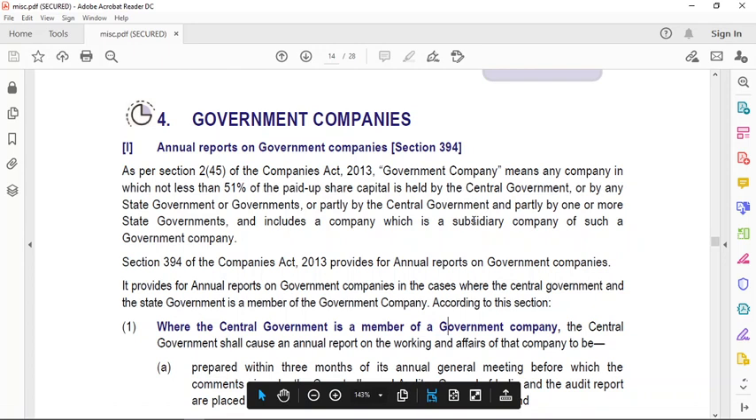Today we are going to cover the government company topic. This is section number 394 and 395 given in module number 2 of Institute's material, and this is page number 10.14 of that module. Right?